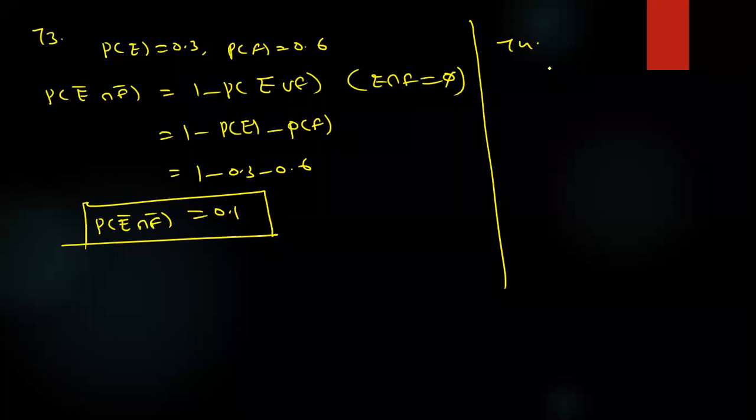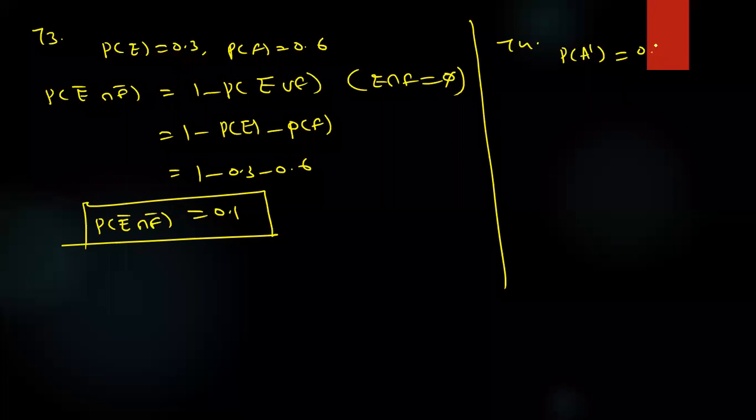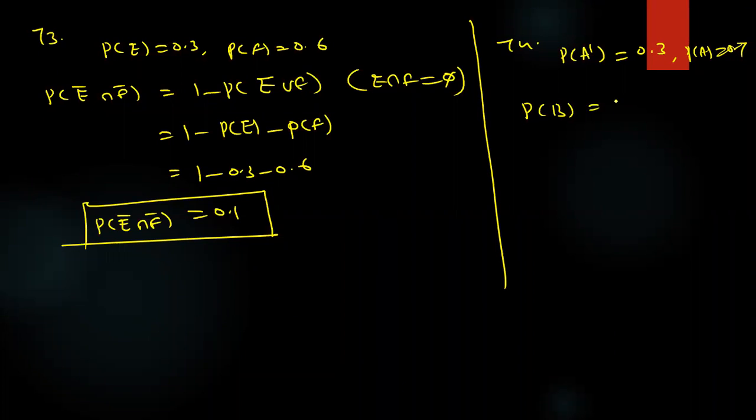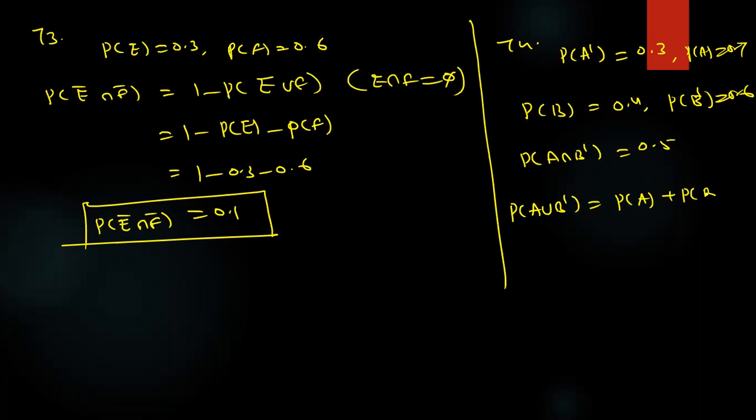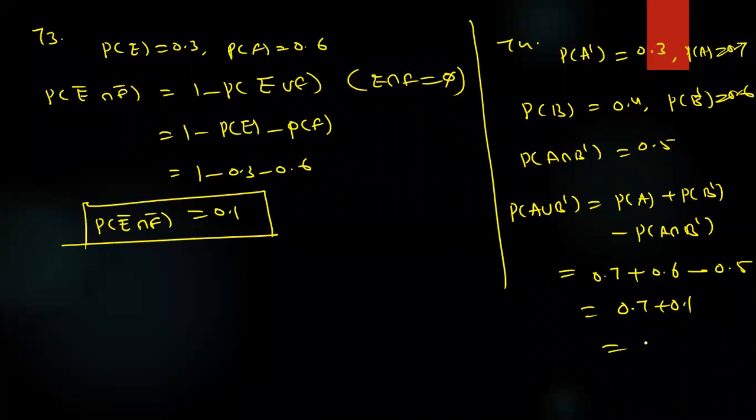74, anyone getting? P of A dash. That means P of A is how much? 0.7. P of B is 0.4. P of B dash is 0.6. P of A intersection B dash is given as 0.5. Now this is the question. I am using Bayes' theorem. That's all. So P of A is 0.7, P of B dash is 0.6 minus 0.5. So 0.7 plus 0.1, how much is it?